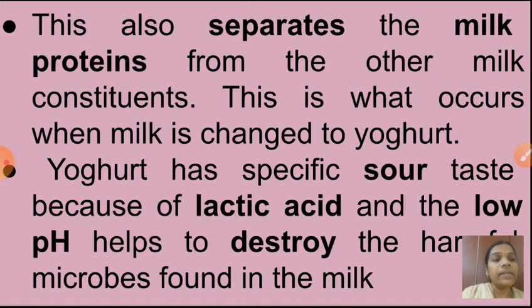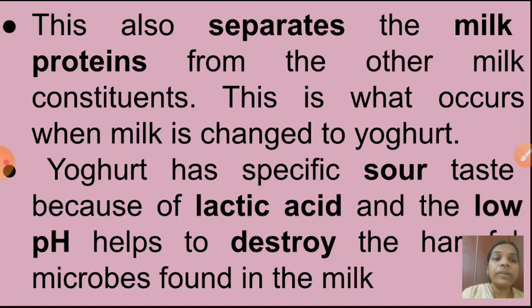This also separates the milk proteins from the other milk constituents. This is what occurs when milk is changed to yogurt. So children, understood now that lactobacilli bacteria, that milk contains what? Yes, lactose. That lactose is converted into lactic acid. So at the same time, what will happen? The pH level of that milk is reduced. So that time milk protein is separated. That process is called what? Coagulation. Okay, and so next what will happen?